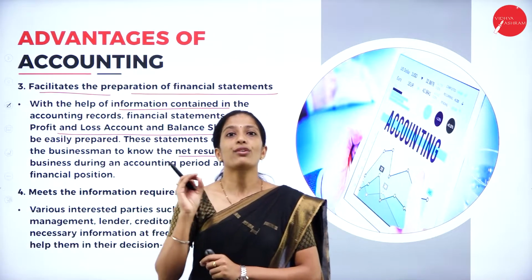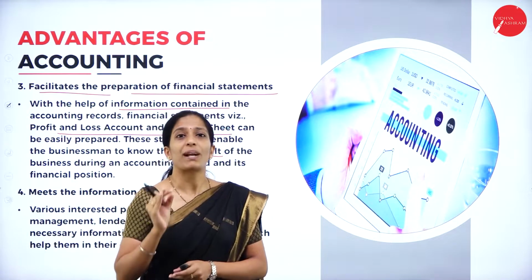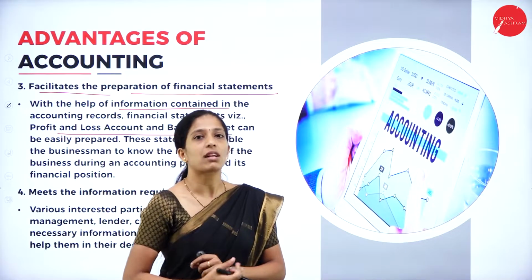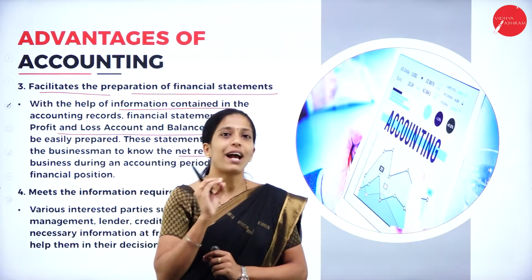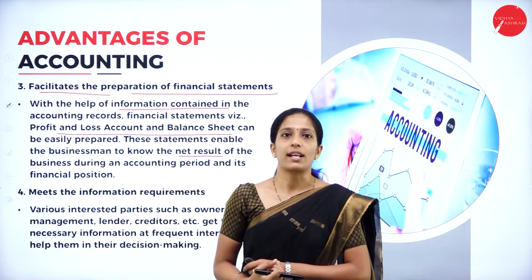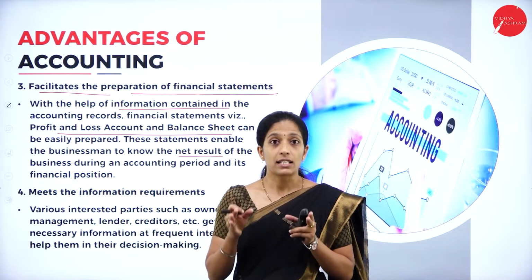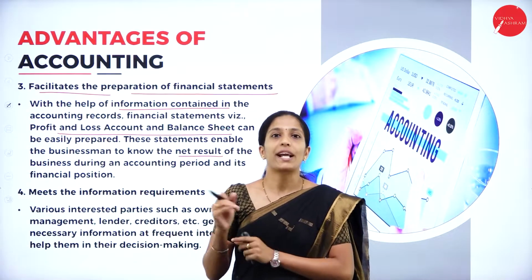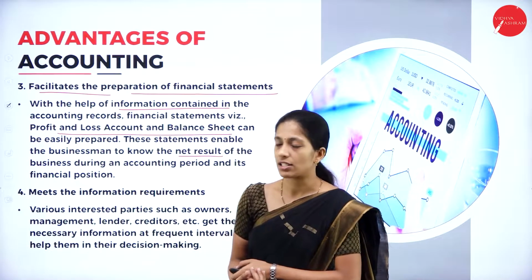So if the financial statement has to be accurate, then each and every day whatever transactions have taken place have to be immediately recorded in the books of account. In the sense, a proper accounting system has to be maintained in order to get an accurate financial statement.